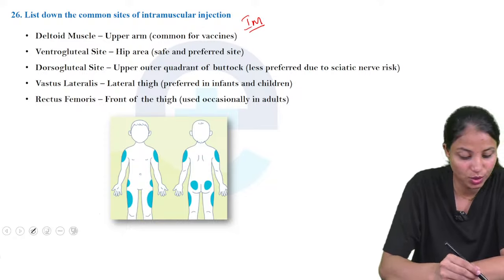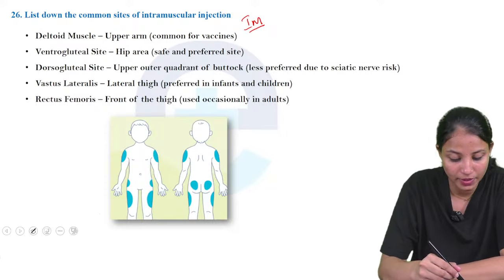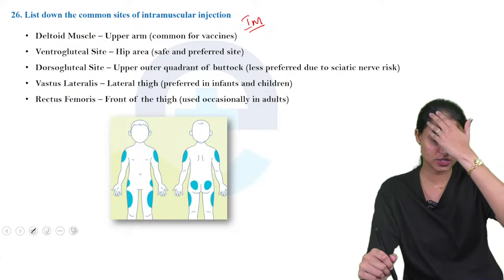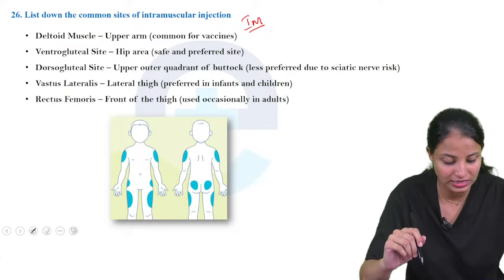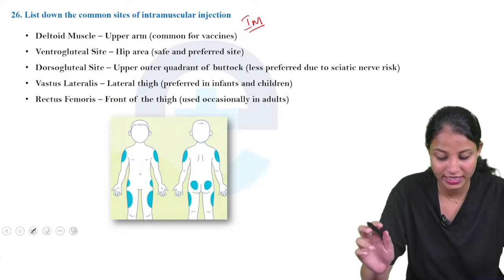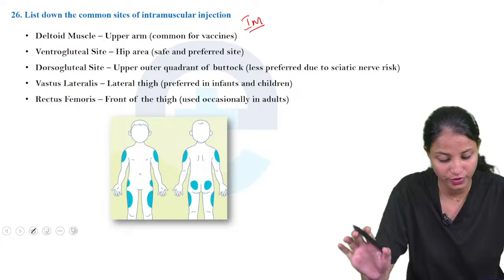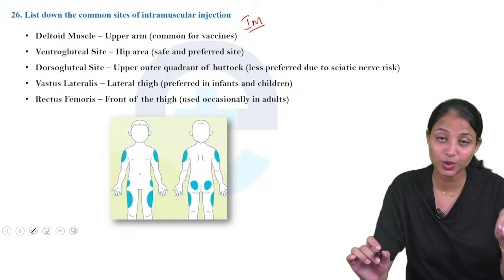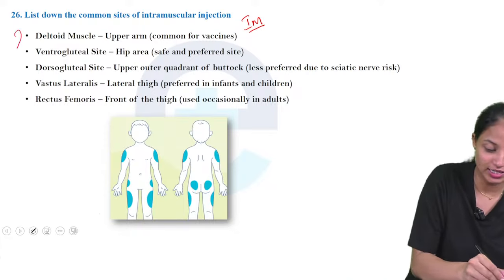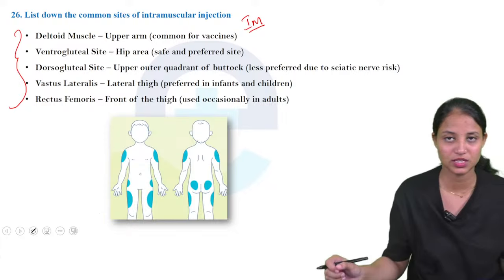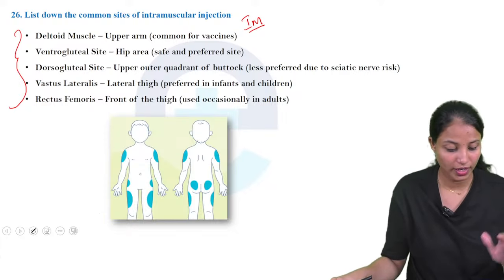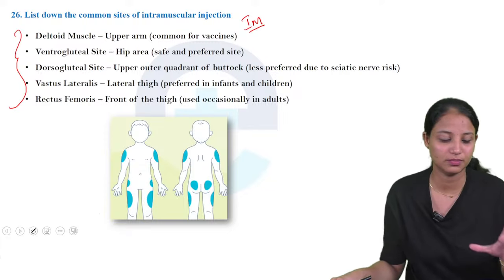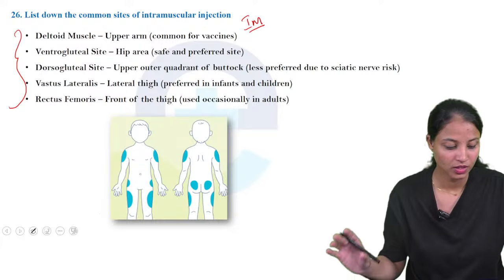Then next one is the dorsogluteal site, the upper outer quadrant of the buttock, less preferred due to sciatic nerve risk. Next one is vastus lateralis, lateral thigh, preferred in infants and children. Rectus femoris, front of the thigh, used occasionally in adults. You want to learn this by heart, then only you can understand the terms and their meanings. The names of the sites must be memorized.